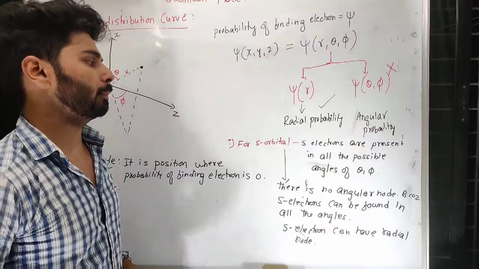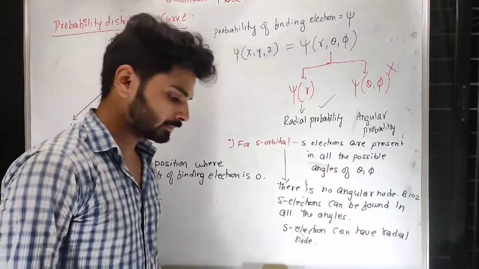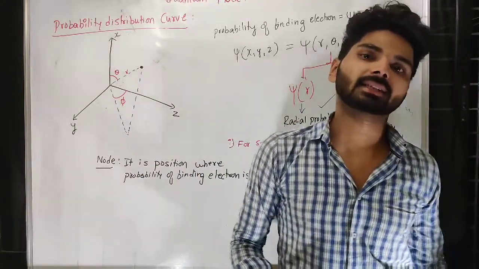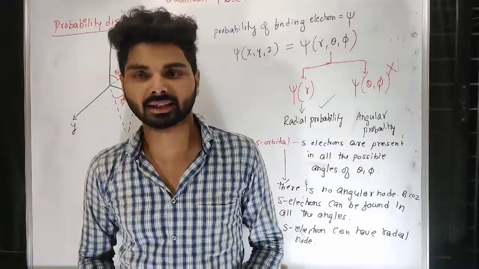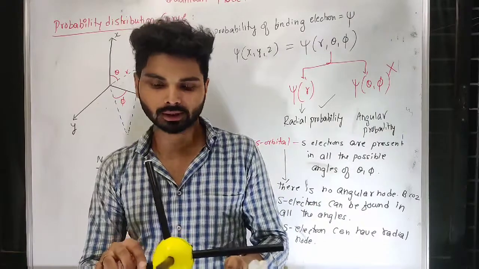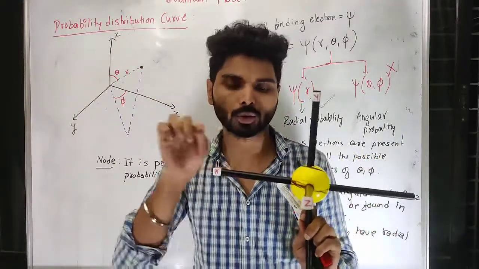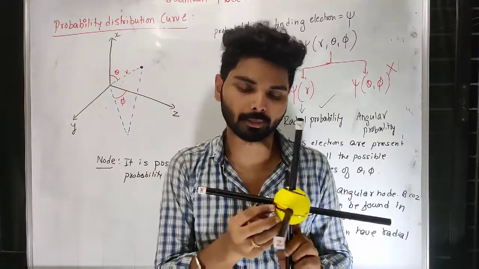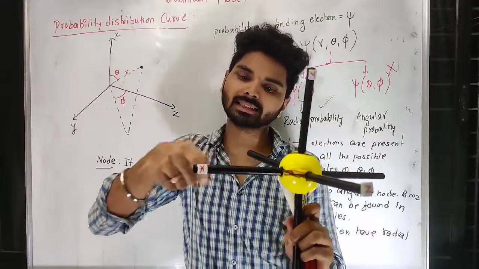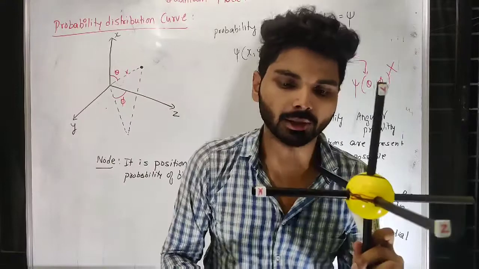Now think of the p orbital. We know a p orbital can be on the x-axis, y-axis, or z-axis. So let us particularly assume one of the orbitals. Say I'm talking about px. Now we know the px orbital is distributed on the x-axis only.